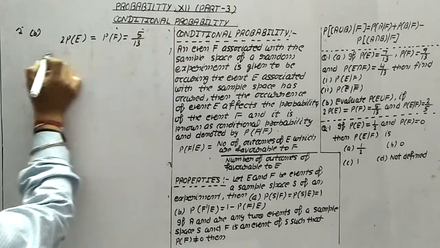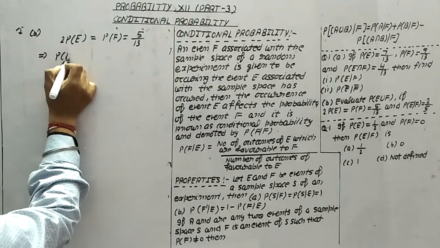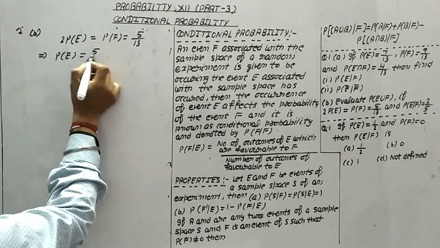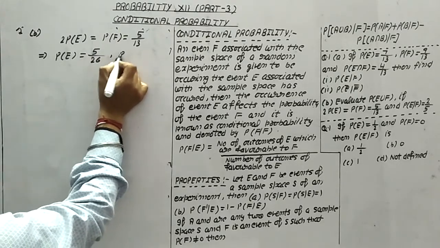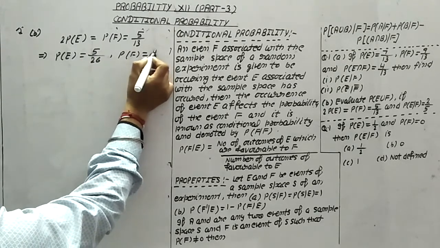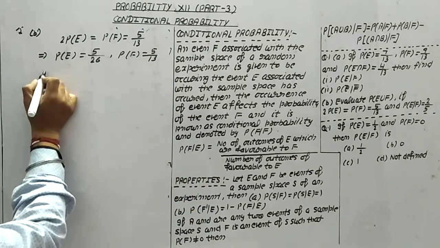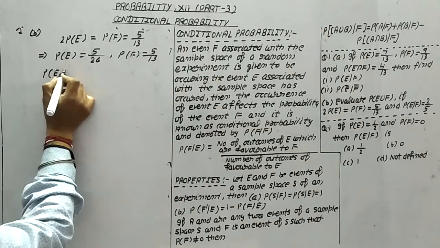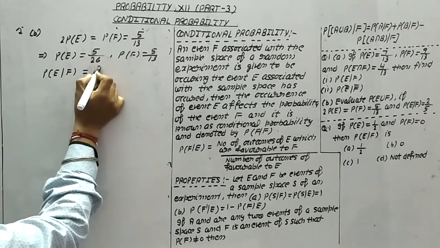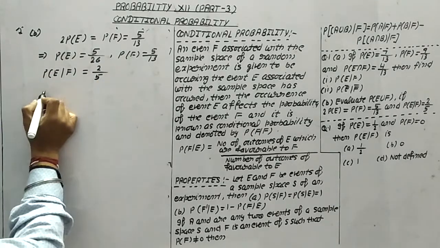What is the meaning of this? It implies that probability of E is equal to 5 by 26 and the probability of F is equal to 5 upon 13, and it is also given probability of E by F is equal to 2 by 5.